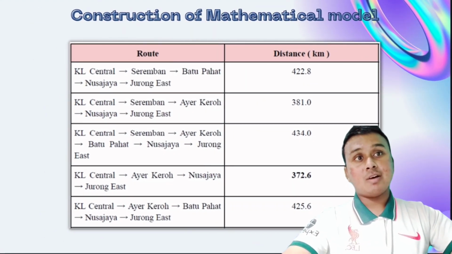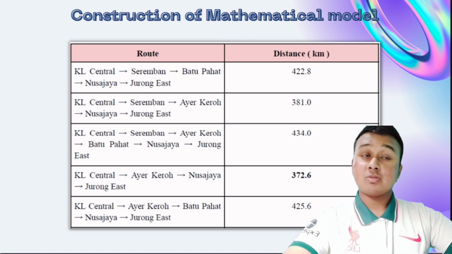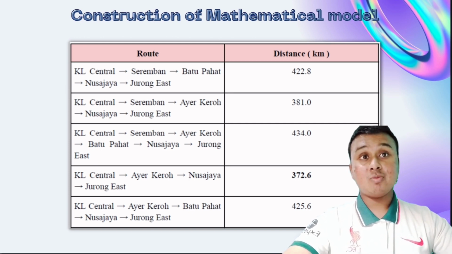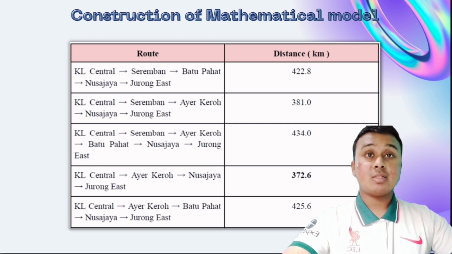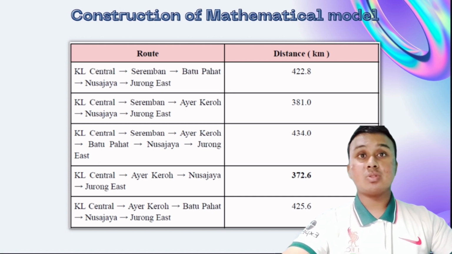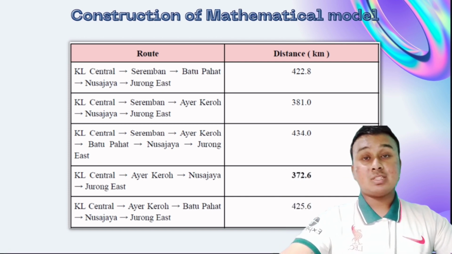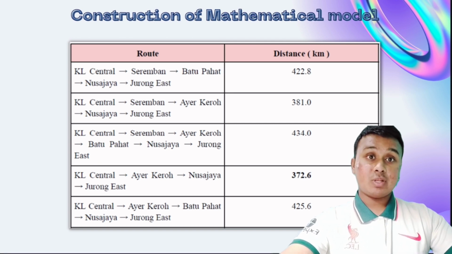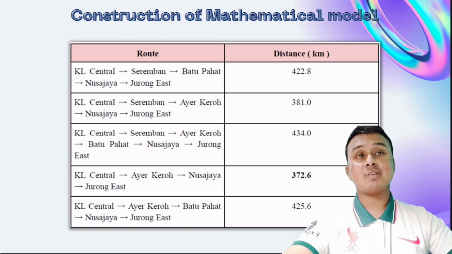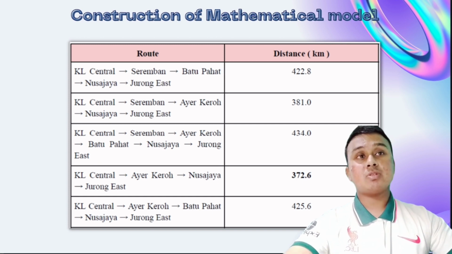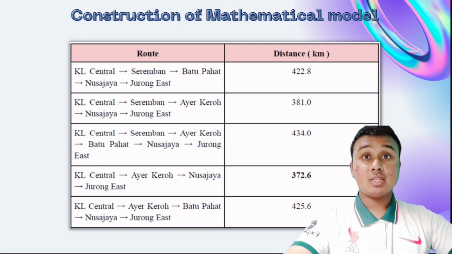So we will go through the first route first. The first route is from KL Central, Kuala Lumpur, to Seremban, then Batu Pahat, Nusa Jaya, and lastly Singapore Jurong East. This route has 5 station vertices and 3 edges connecting this path. As we can see, the total distance for this path is about 422.8 kilometers.